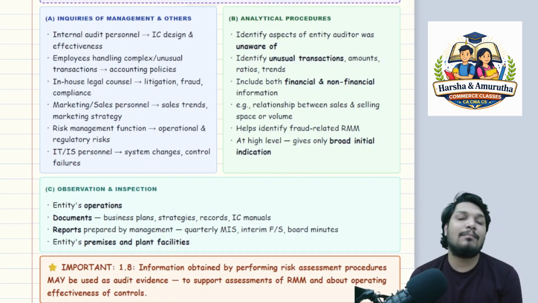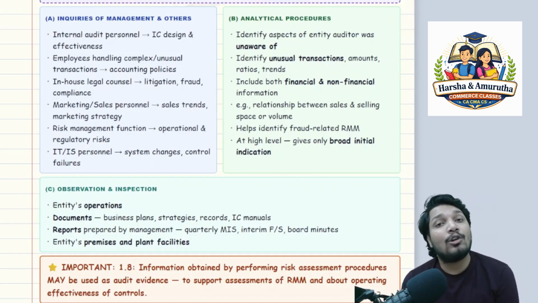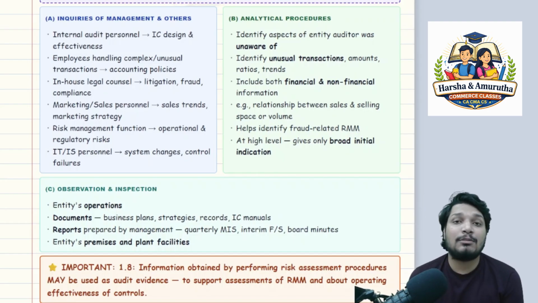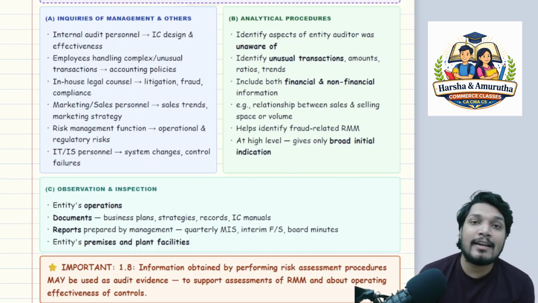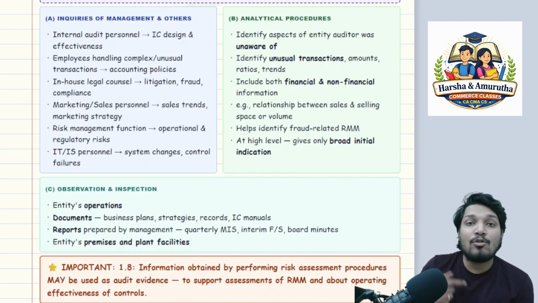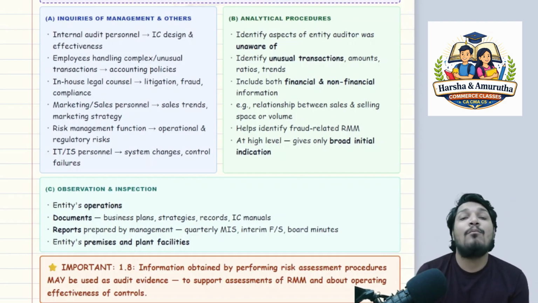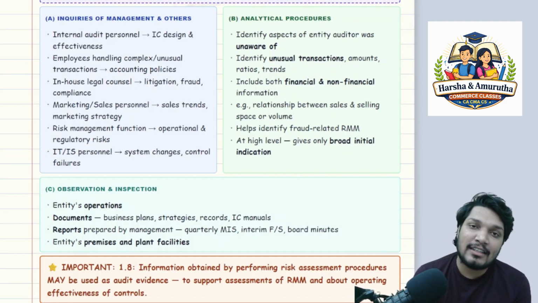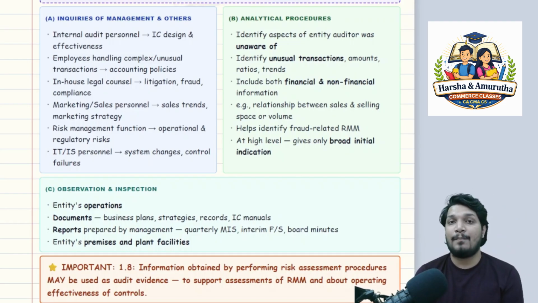That should form part of the audit evidence, or it should help you leverage more audit procedures because you are gaining newer insights. Because of the inquiries, you are able to understand newer information. With this newer information, you are able to generate more audit procedures. You have to decide and exercise professional judgment, sir. Okay, that is very important. First one, inquiries of management and others.